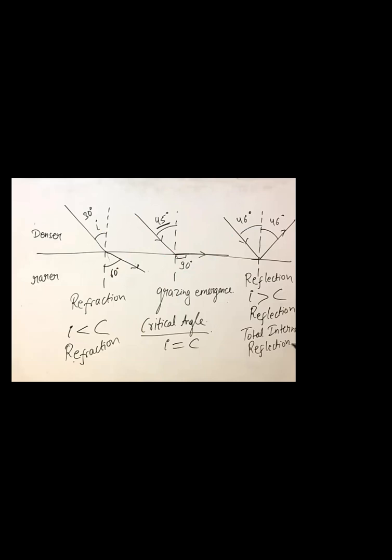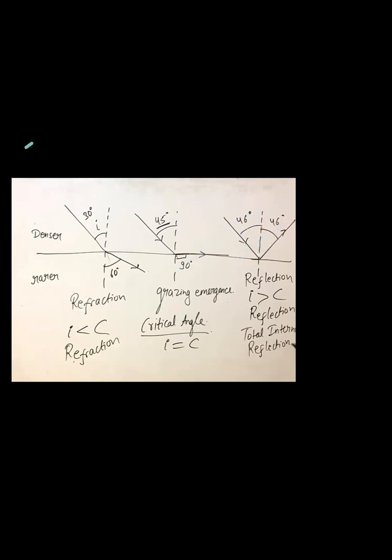Then you have reflection, if you increase it further. So if here the critical angle C is 45 degrees, and if I increase it even slightly beyond 45 degrees, suppose to 46 degrees, then instead of refraction it undergoes reflection. Then the law of reflection applies: whatever I is, R will be the same. Clear?